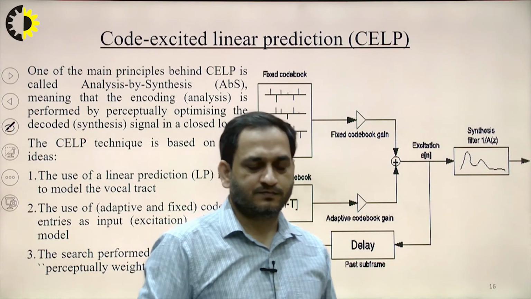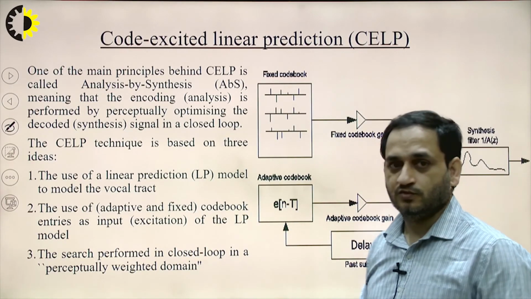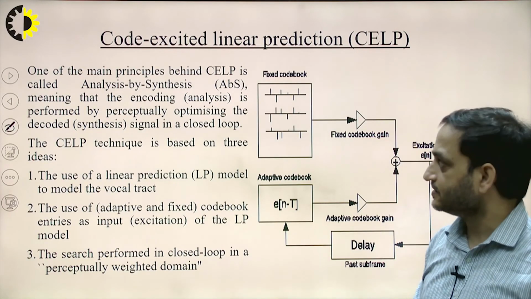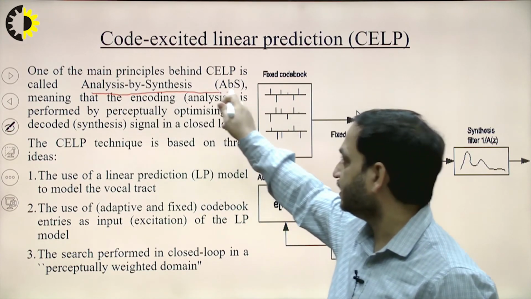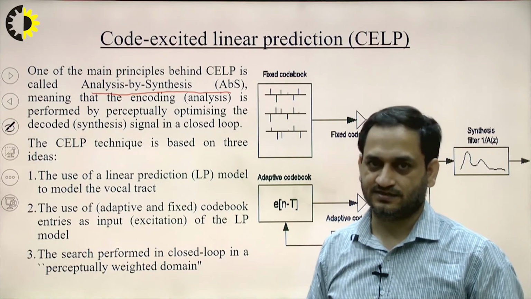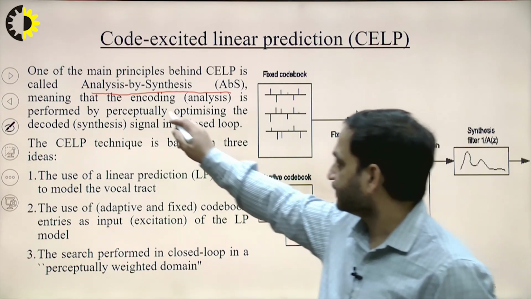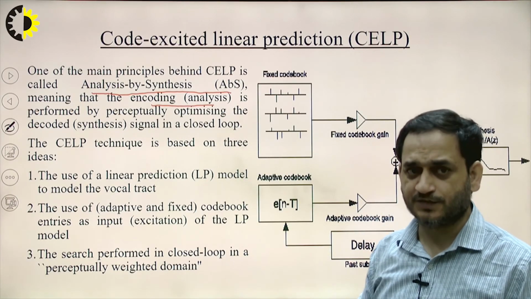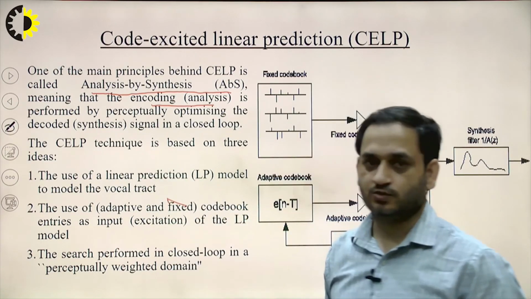Then there is another coder, CELP, for the prediction. The main principle behind CELP is called analysis by synthesis, or ABS in short. This means the encoding, the analysis part, is performed by perceptually optimizing the decoded, synthesized signal in a closed loop.